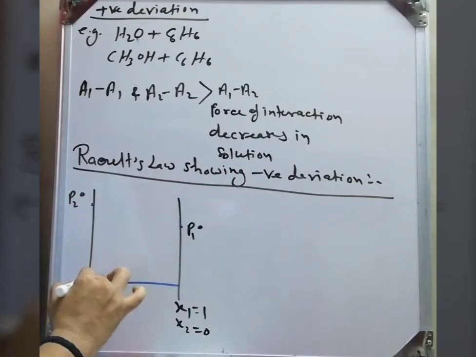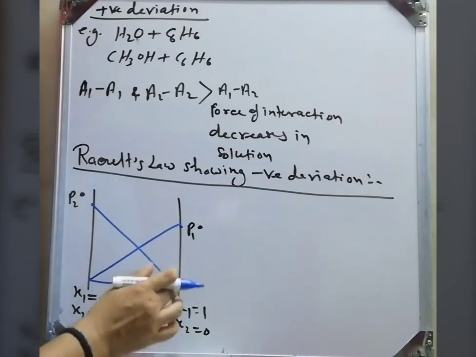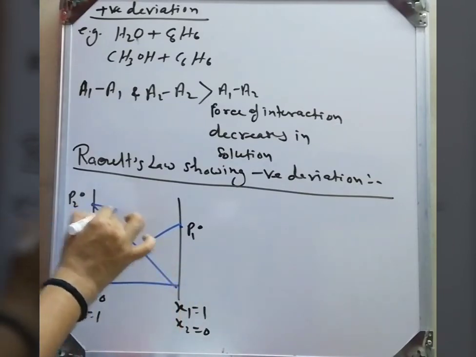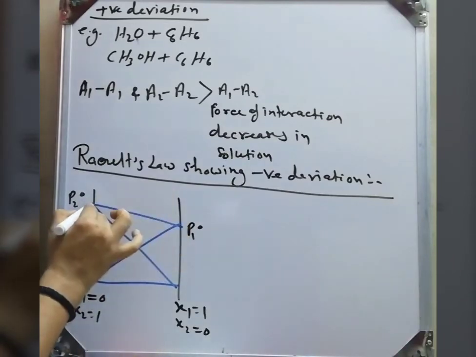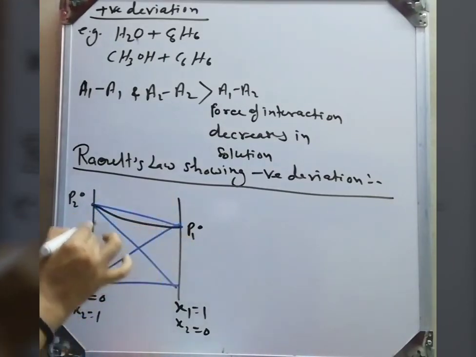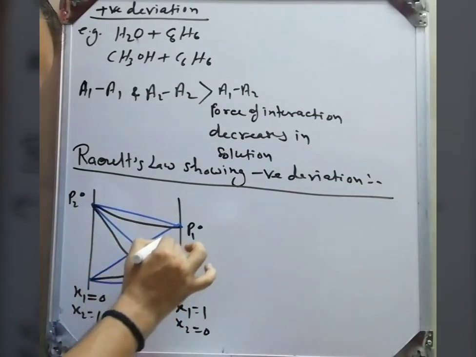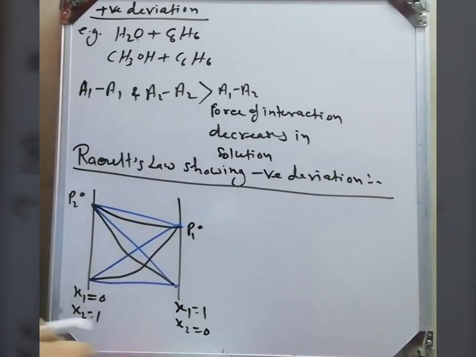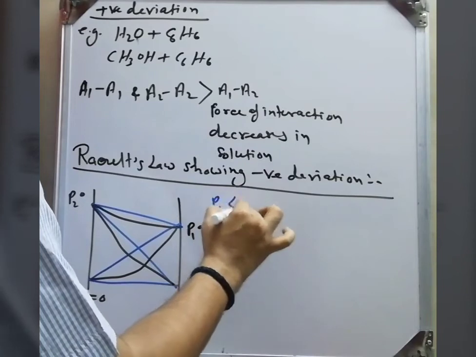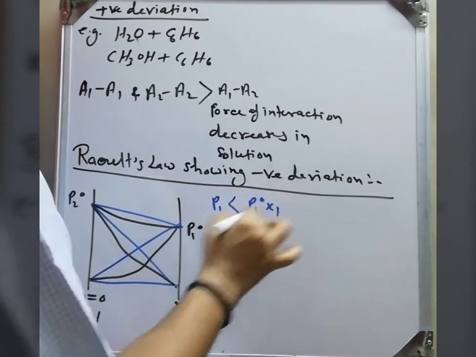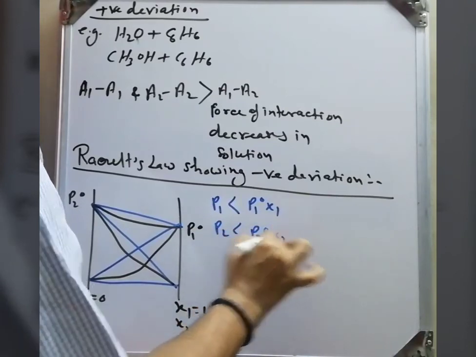Yes, now this is the ideal behavior, but here we are saying what? Non-ideal behavior. So we get this negative deviation, non-ideal behavior with the negative deviation. So in this case, P1 is less than product of the P10 and X1.